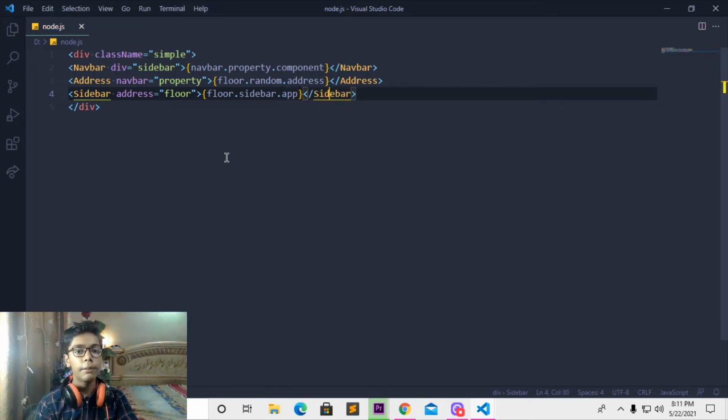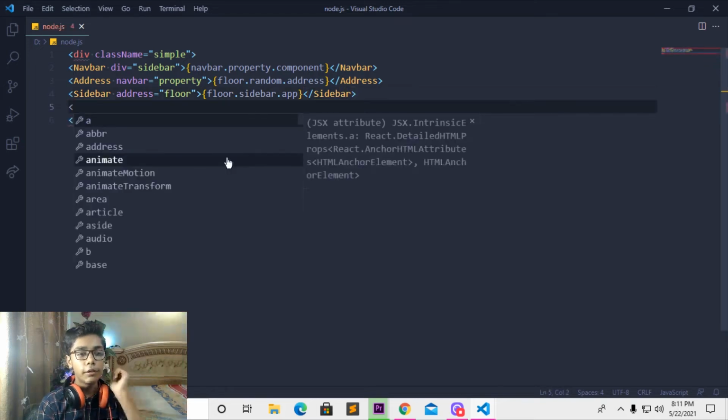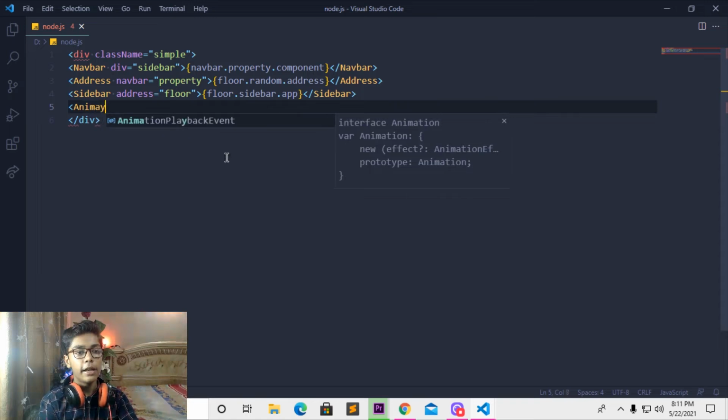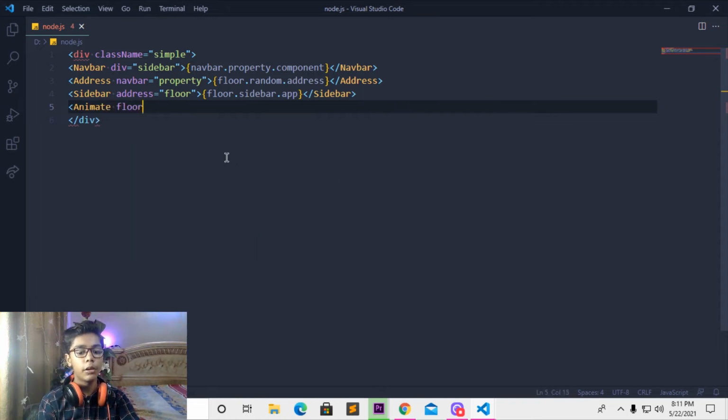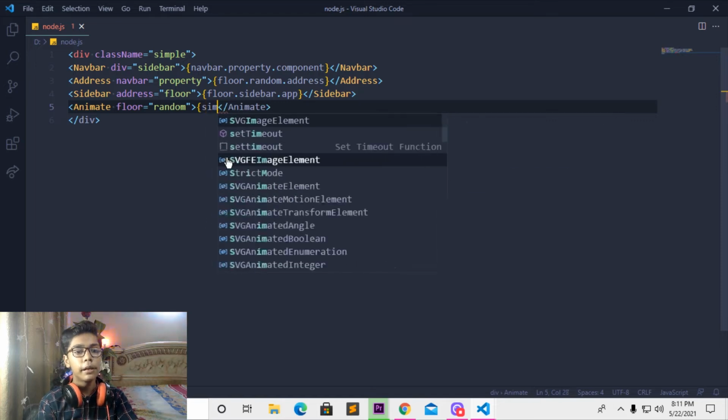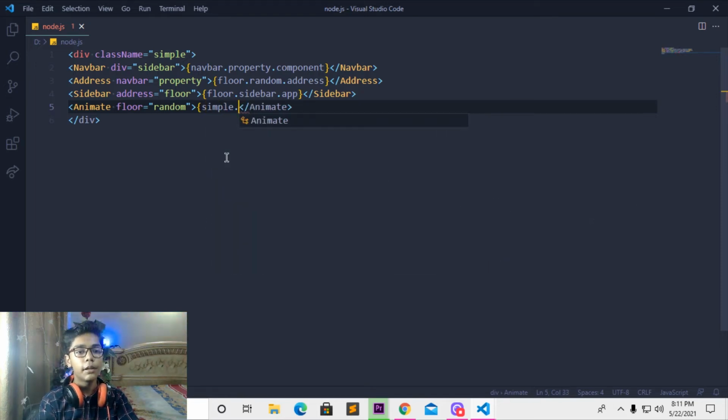I'll be writing app. Then I will be just moving down, and then I'll be writing this open tag again. I'll be writing animate here. Then just write here another thing which should be like floor equal random. Move forward, close this bracket, and just write this curly bracket here. So we have to just work on with curly bracket. Write here simple, which is at the top, which we have written. Then write here like component again. And when you've done that, just write here floor. Just you have to do one thing, move here and just close this bracket which is called curly bracket.